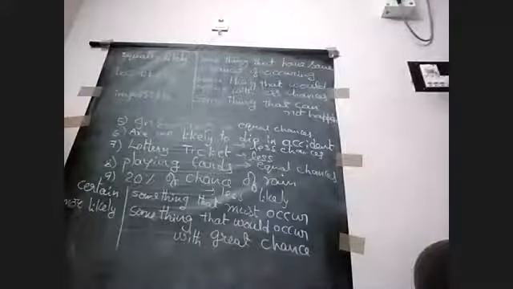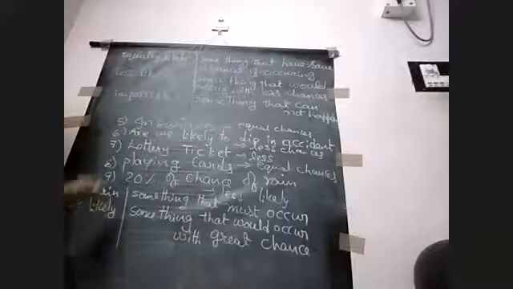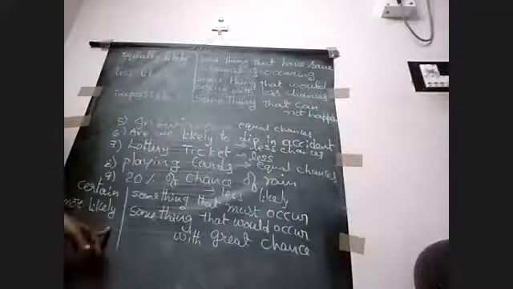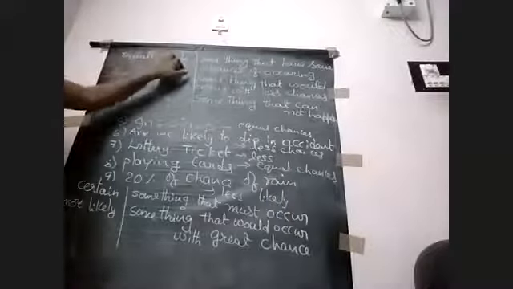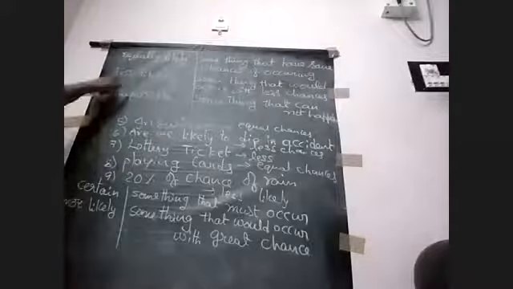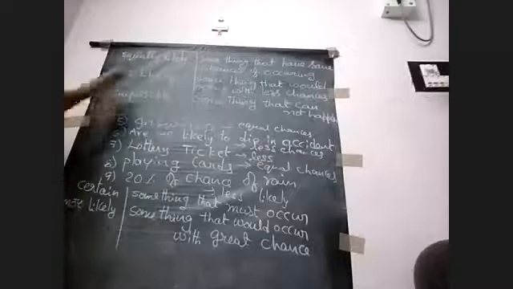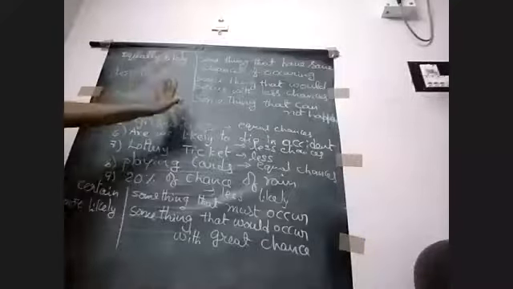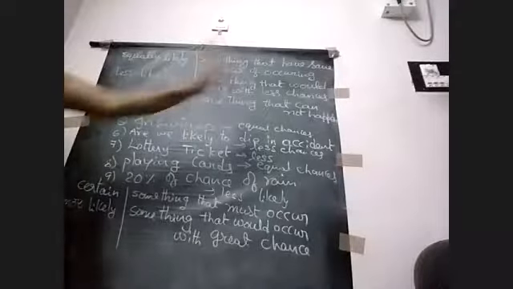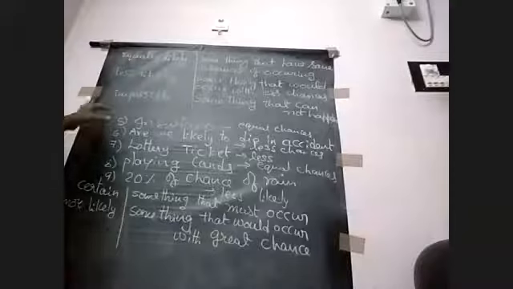So these are some words and their meanings. Certain: something that must occur. More likely: that has more chances of occurrence. Equally likely: that has the same number of chances. Less likely: which has less chances. And impossible: which is not possible, something that cannot happen. Okay, written in your CW.